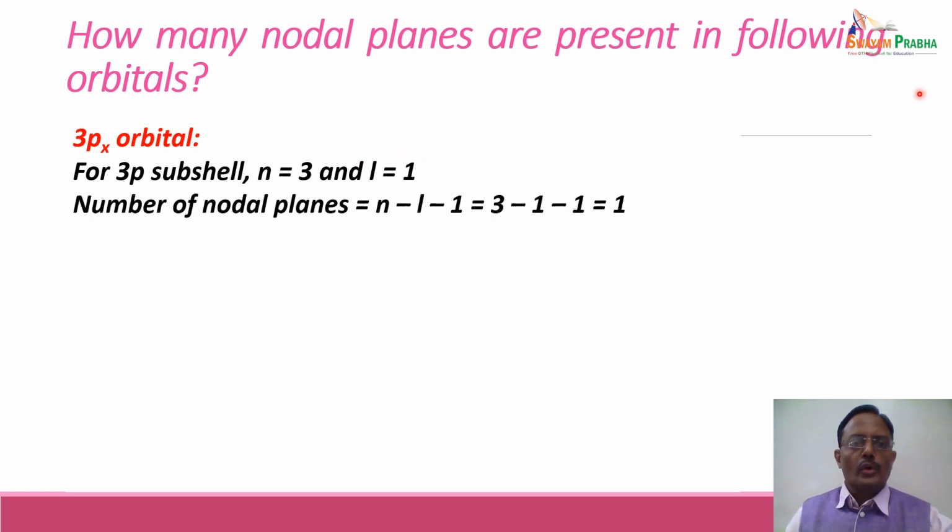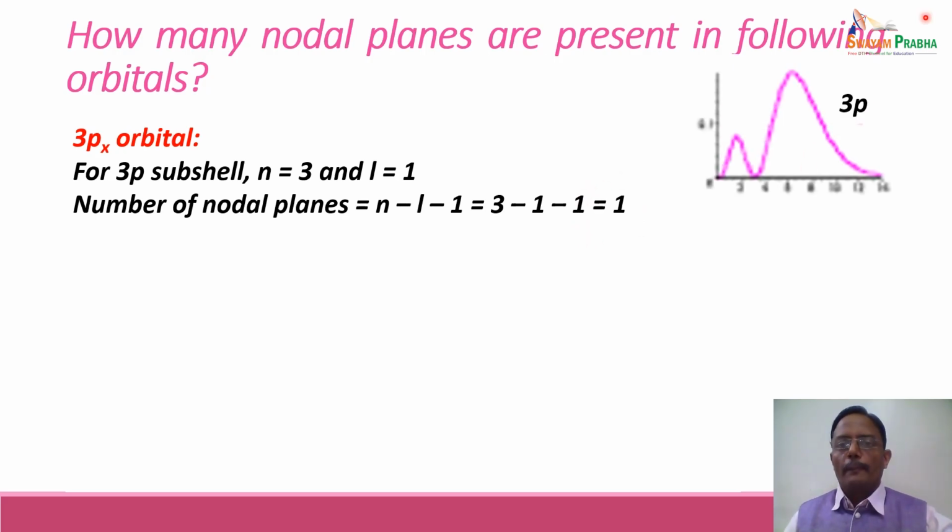So number of nodal planes are given by n minus L minus 1, which is equal to 3 minus 1 minus 1, which is equal to 1. So 3p orbitals or 3p subshell or any orbital in the 3p subshell like 3px, 3py, 3pz, all of them will have one nodal plane.